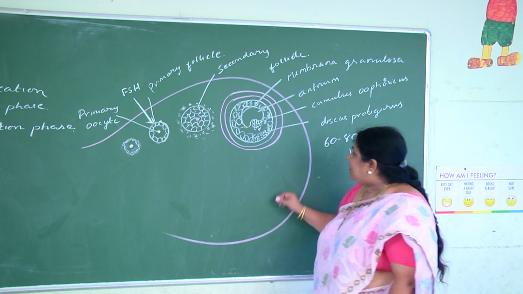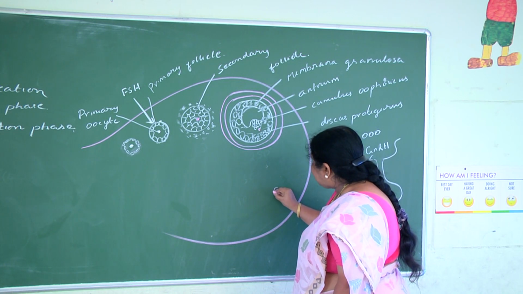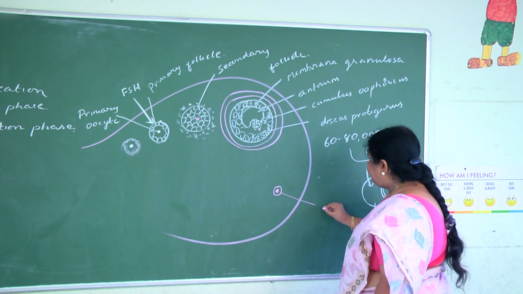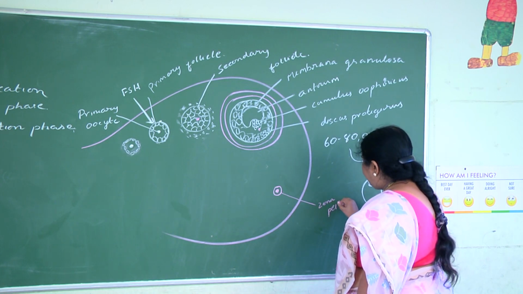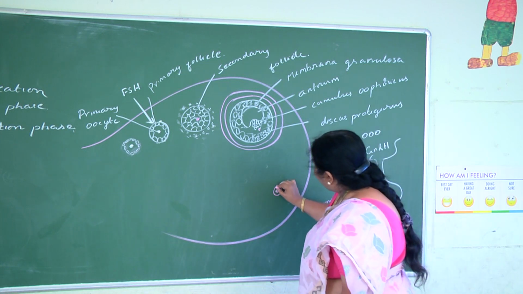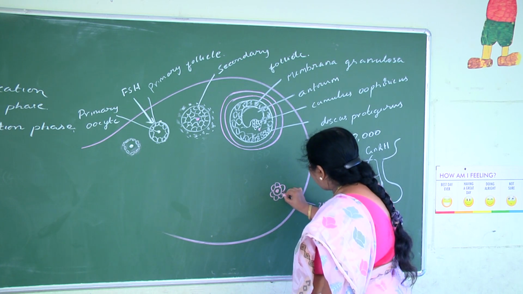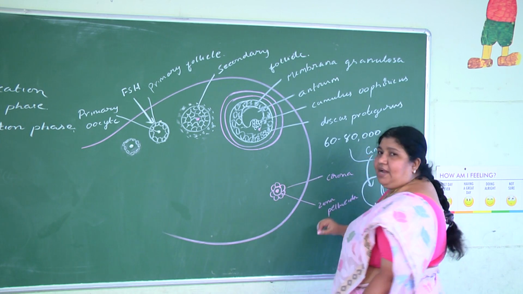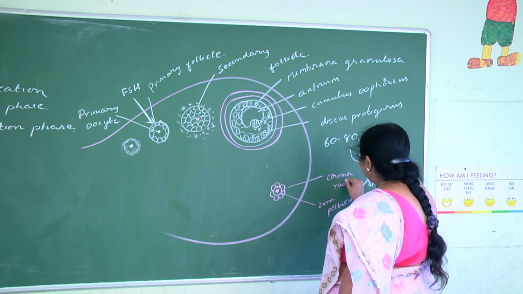Once the secondary oocyte is formed, it surrounds itself with a non-cellular layer called the zona pellucida. And the follicular cells which are attached to the zona pellucida are referred to as corona radiata.